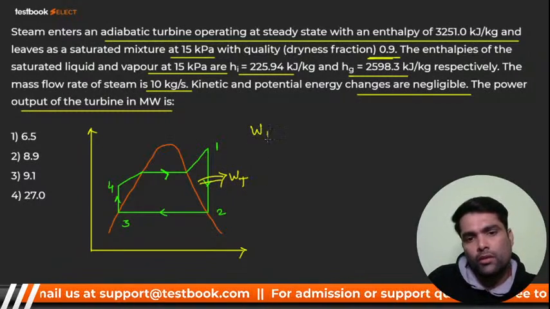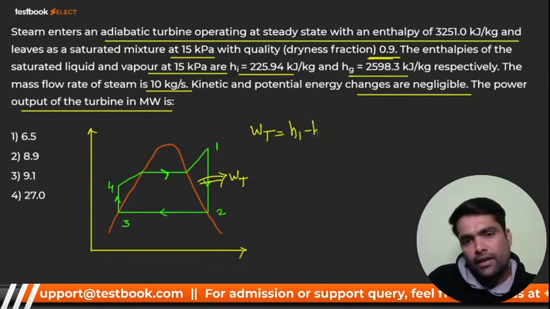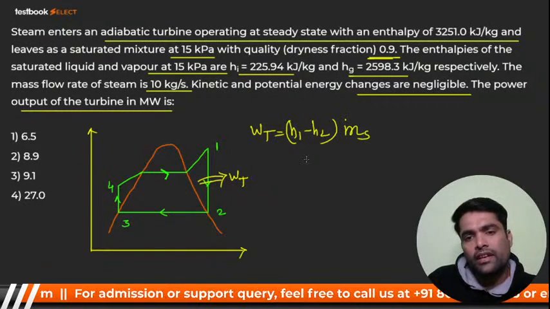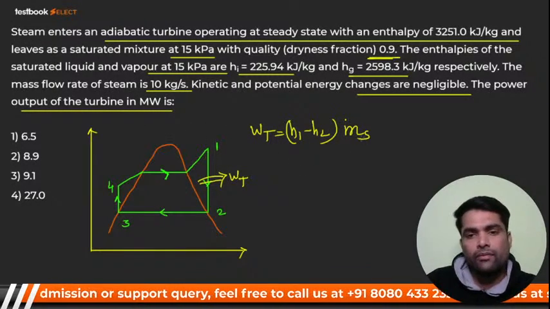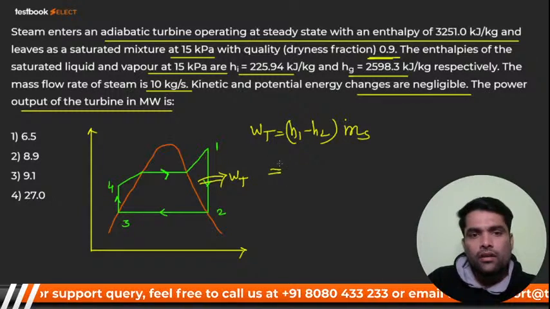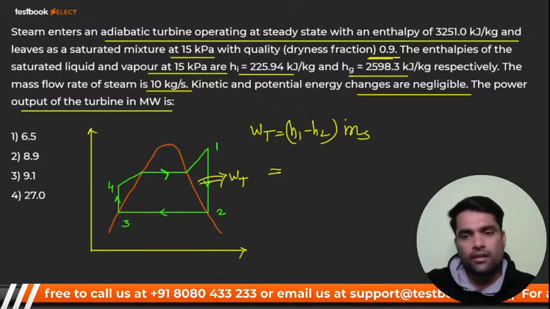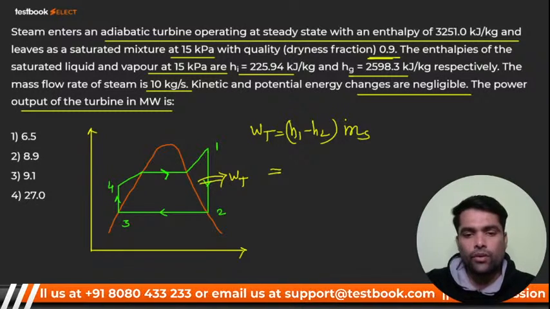So WT will be H1 minus H2 multiplied by mass flow rate of steam, and then we'll get it in megawatt. We got it in kilowatt. So see, how can we calculate? Very good, mass rate. Very good, Anish.